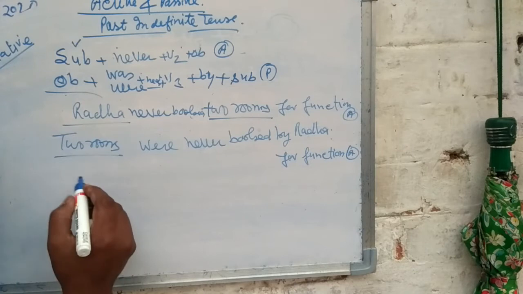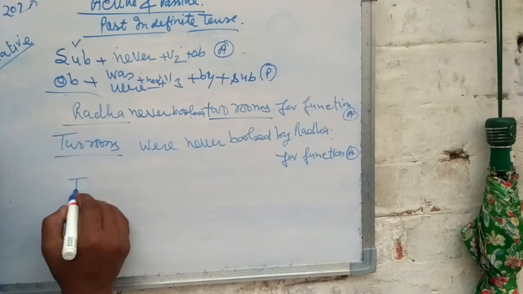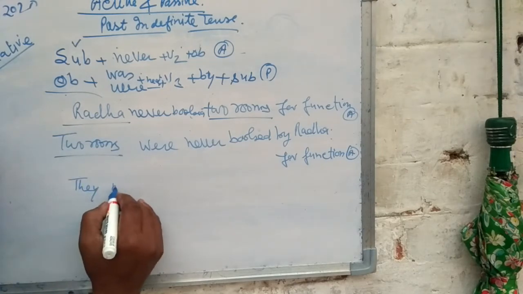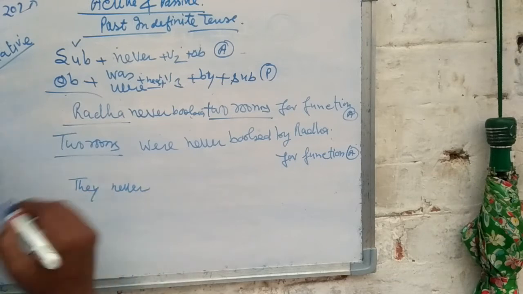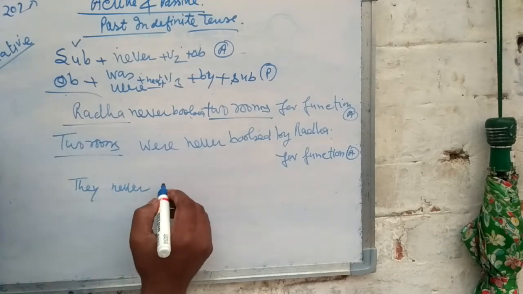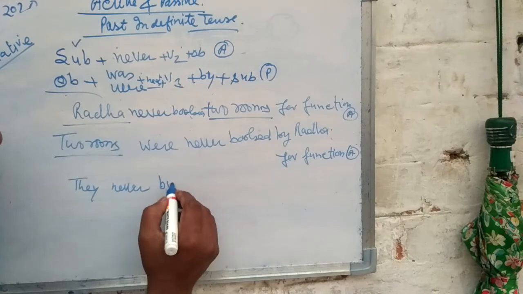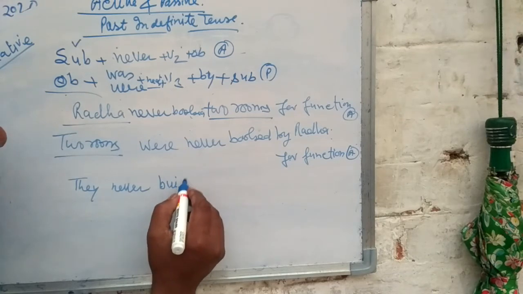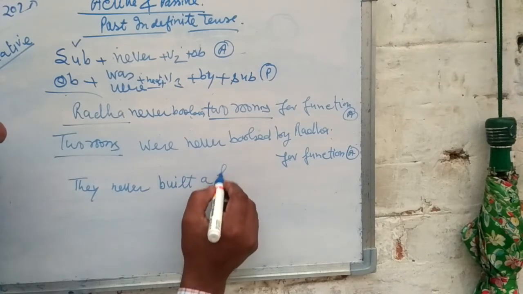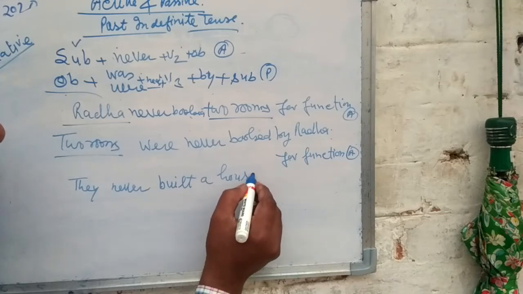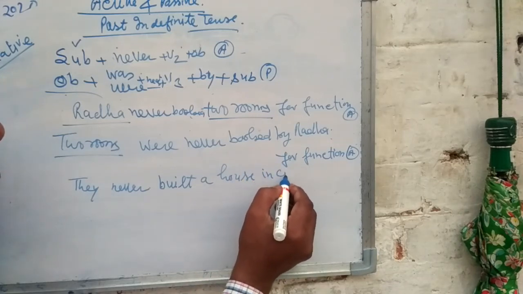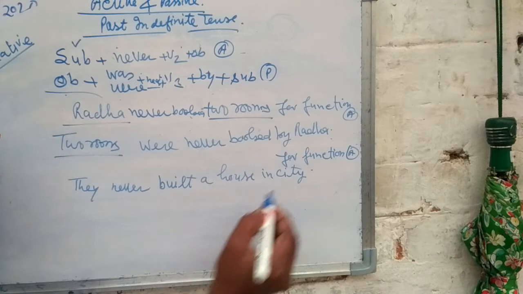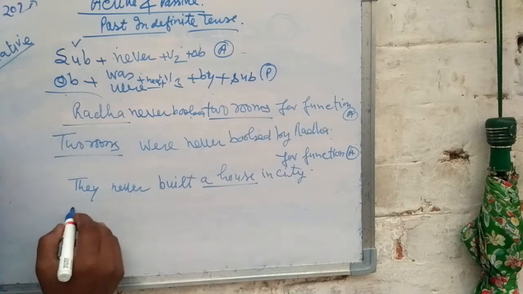Take one other example. They never built a house in city. The object is house.